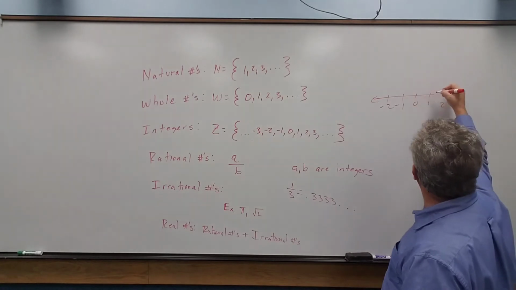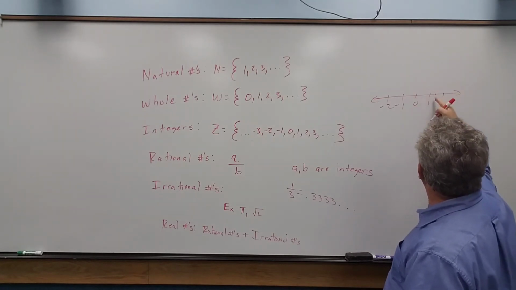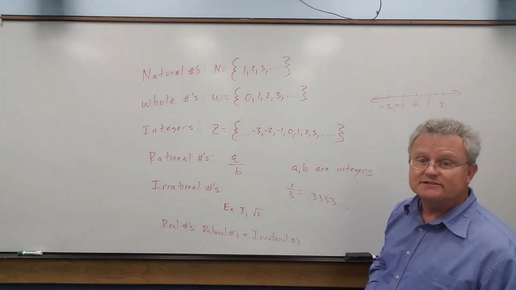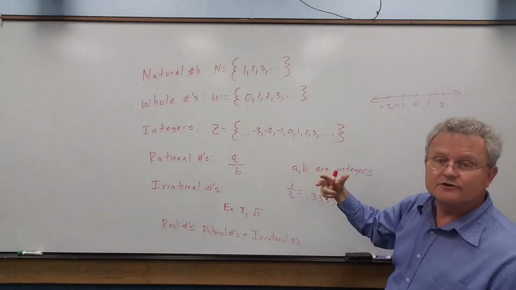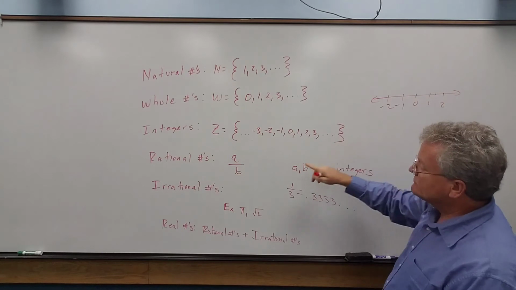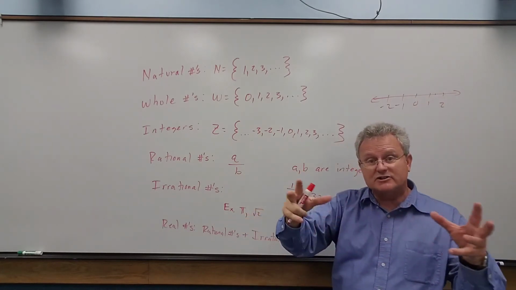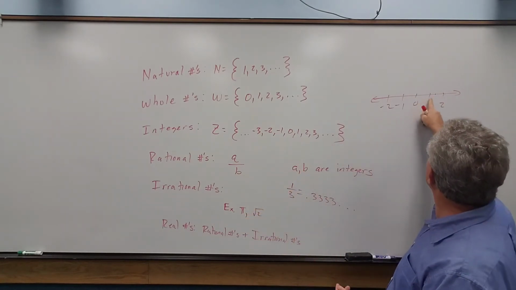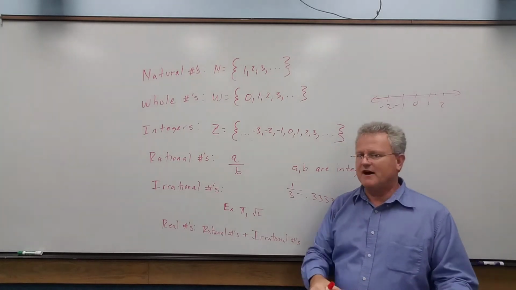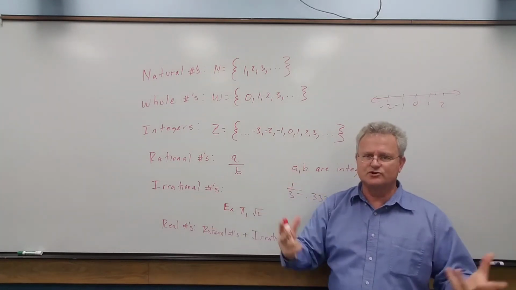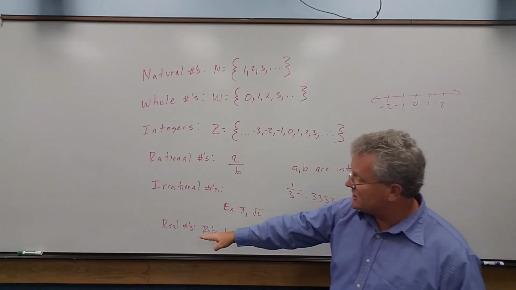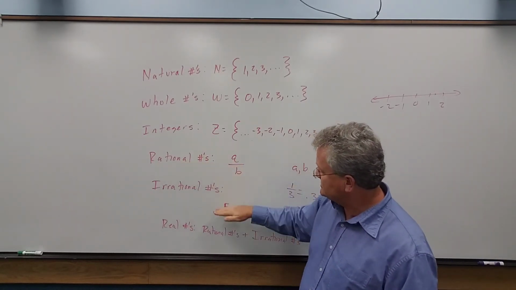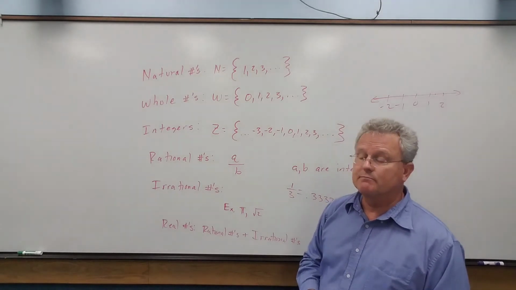If I pick any point on here, I can represent it as a fraction, like 1 1/3, or as some irrational number that goes forever, like 1.352679, with no pattern to it. So that's what the real numbers are: all the fractions plus all the irrational numbers.